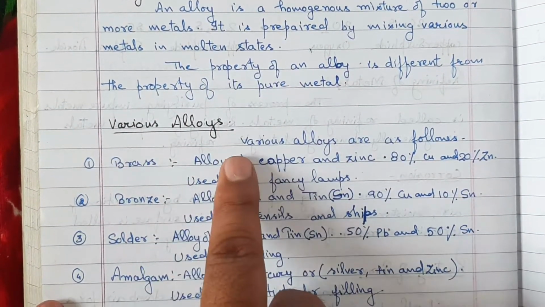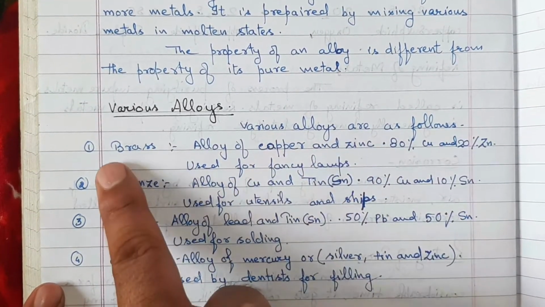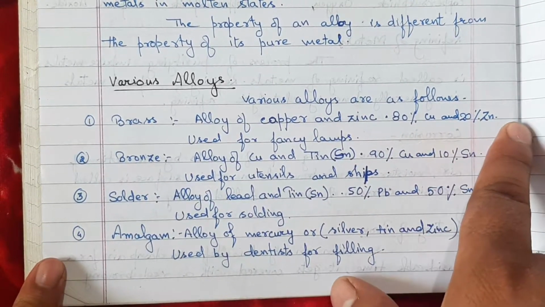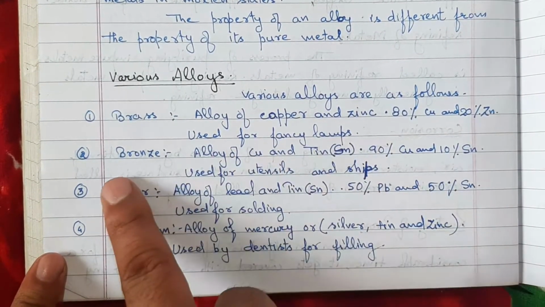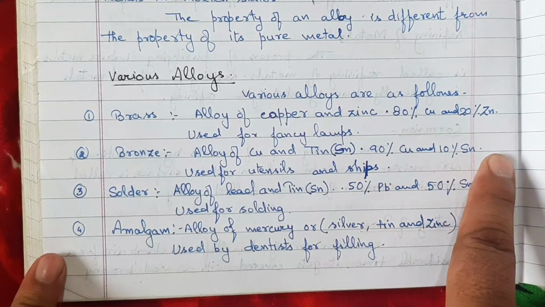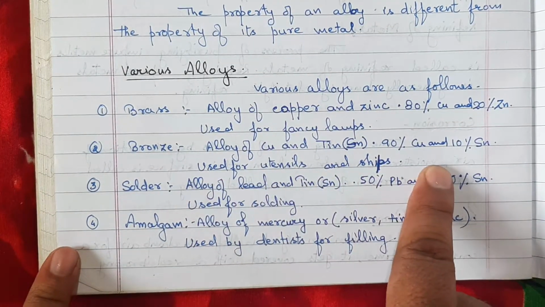Various alloys are as follows: Brass, alloy of copper and zinc, 80% copper and 20% zinc, used for fancy lamps. Bronze, alloy of copper and tin, 90% copper and 10% tin, used for utensils and ships.